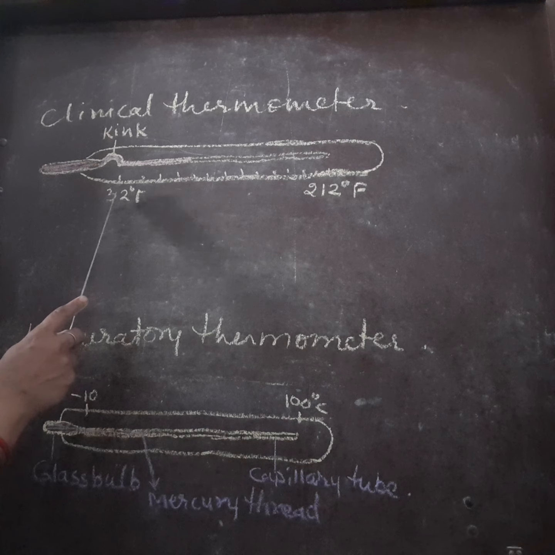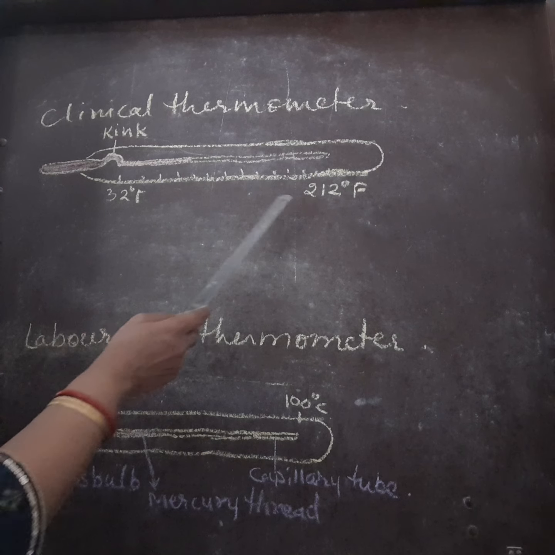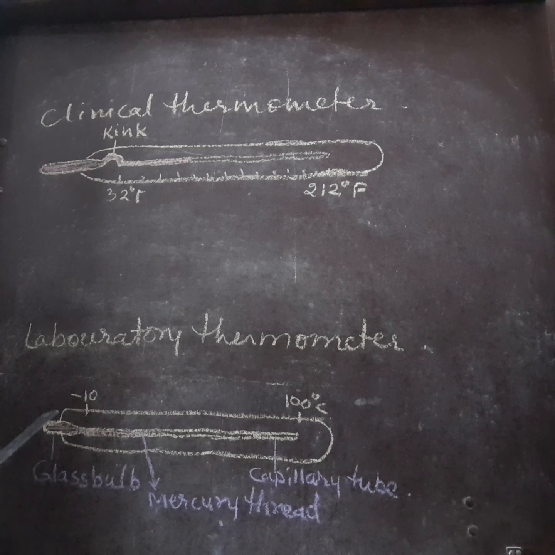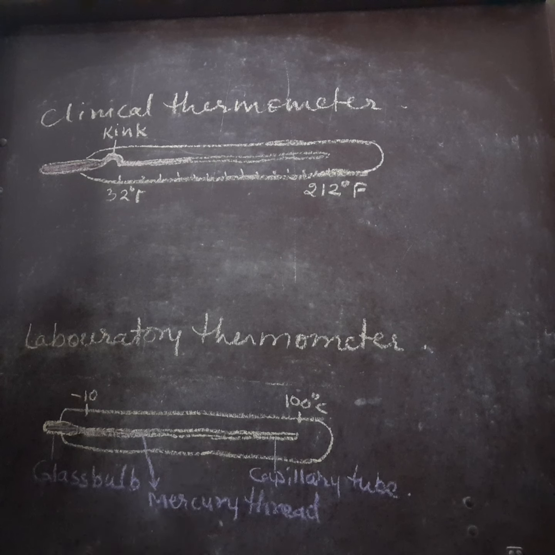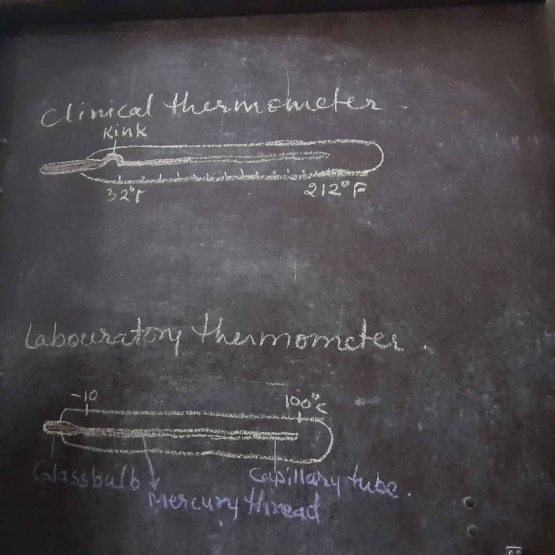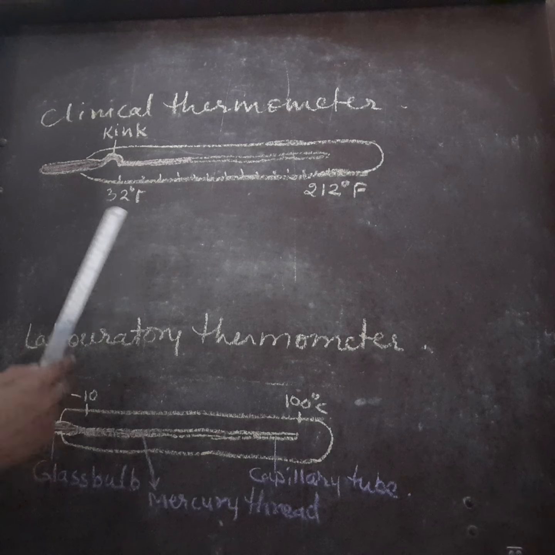This clinical thermometer is marked from 94 degrees F to 108 degrees F, or if marked in centigrade, from 35 degrees centigrade to 42 degrees centigrade.